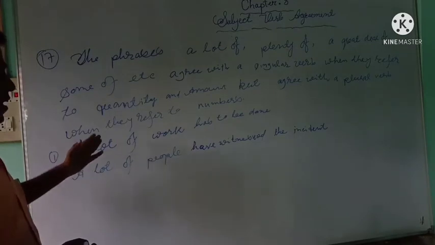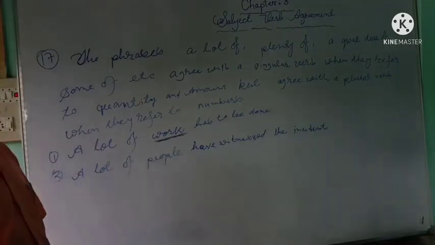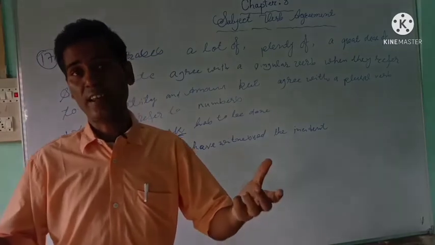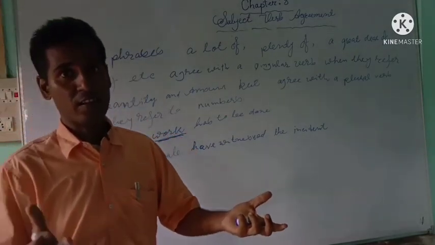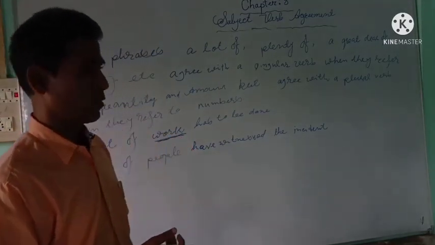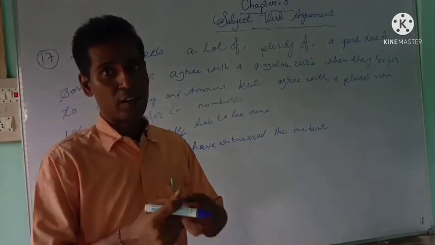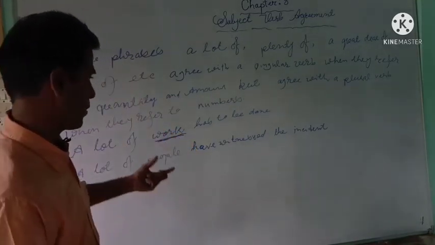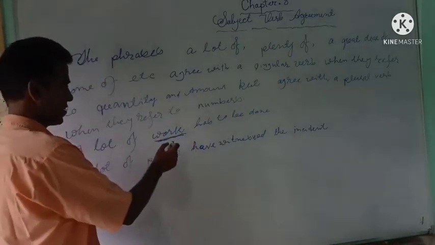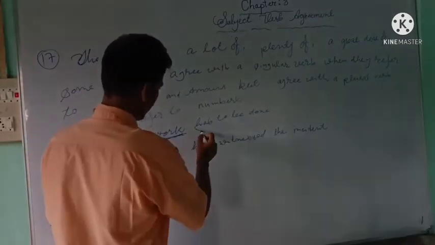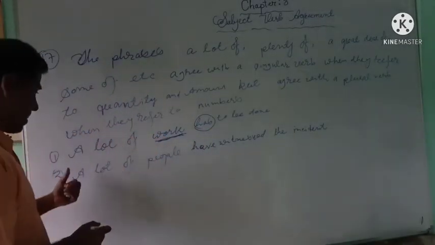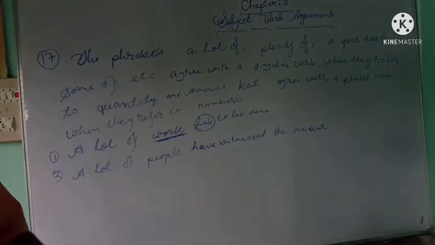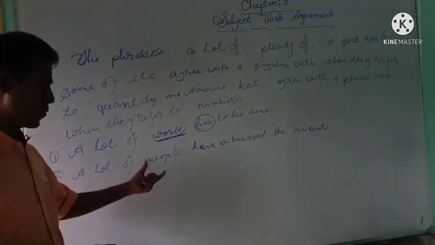The first sentence, a lot of work. So work is an amount, a quantity of work. Work is an uncountable noun, we cannot count the work. So it's quantity or amount, and that's why it agrees with a singular verb, has. But in the second sentence, people is a countable noun, so it's numbers.